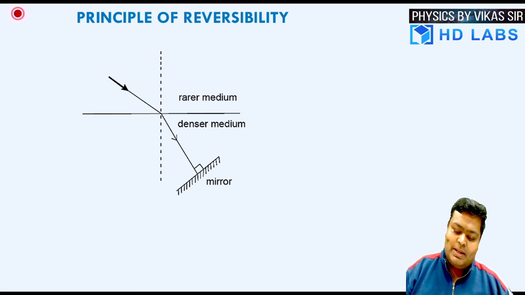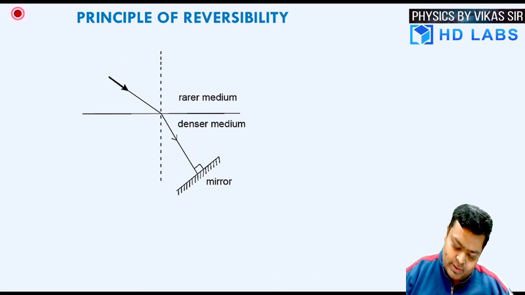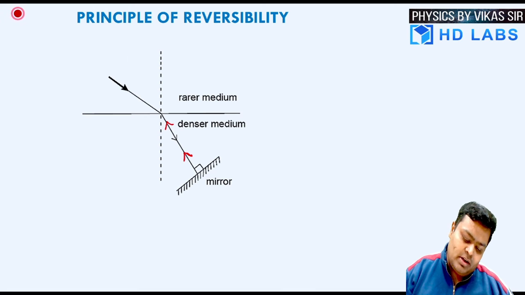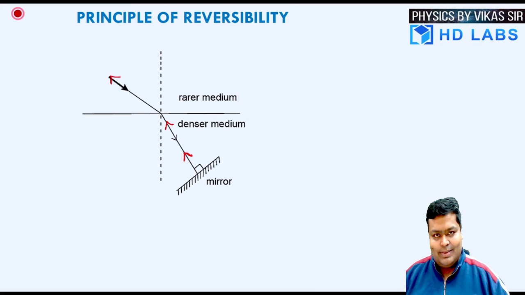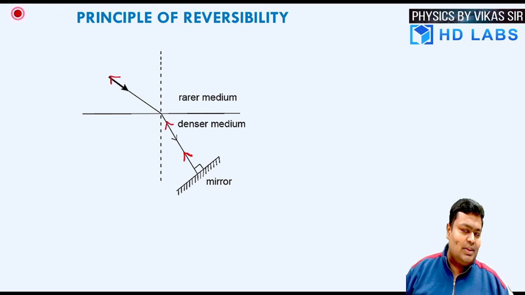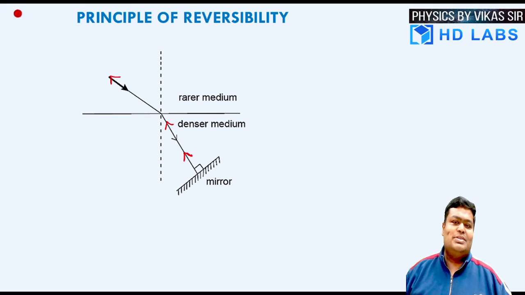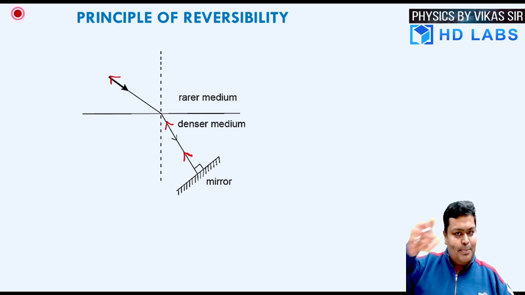And so by the principle of reversibility, it gets reversed. Angle i is 0, angle of reflection becomes 0. So the ray of light gets reversed. And now this ray of light moves along this particular path. Isn't it a beautiful phenomenon? This particular principle is known as the principle of reversibility, where the ray of light retraces its path if it is exactly reversed. So with the help of the mirror, we have exactly reversed the path and it is retracing it.